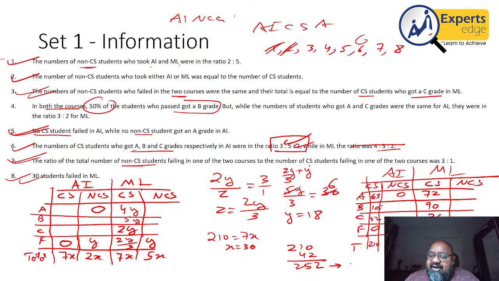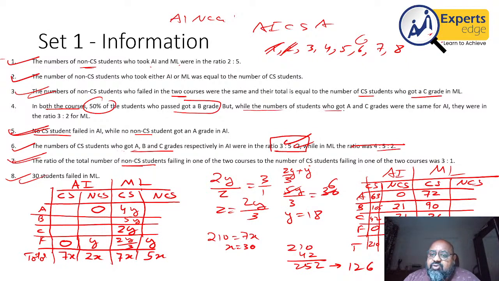Out of these, half, that is 126, got a grade B. We know that 105 students are already here. So to make grade B 126, I just need 21 students. Also, since the sum of this is 60, 21 and 18 is 39, subtracted from 60, C grade will also be 21. Again, this is redundant information then.